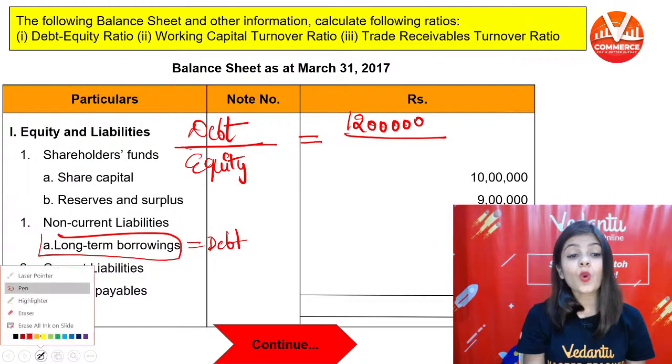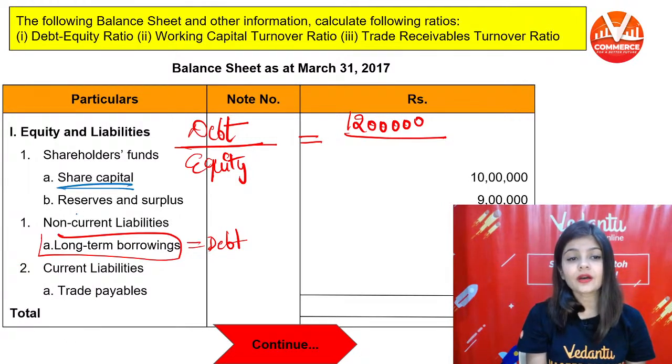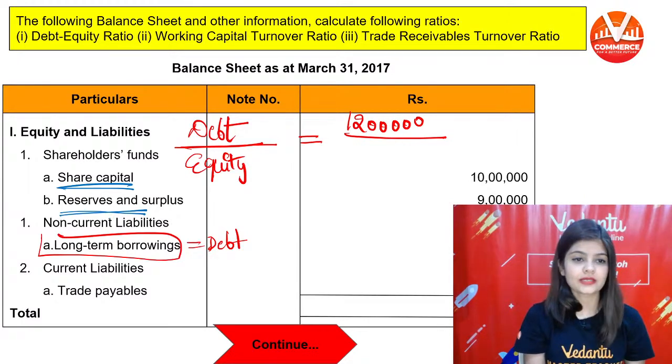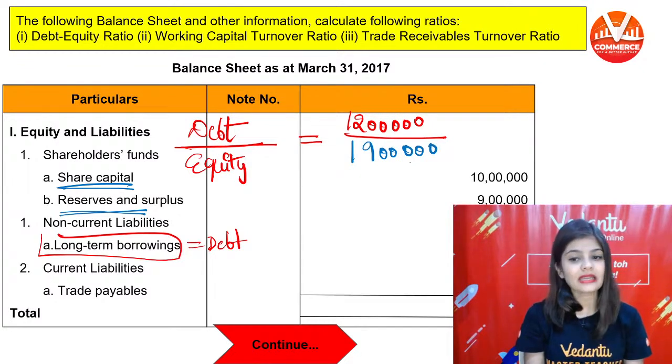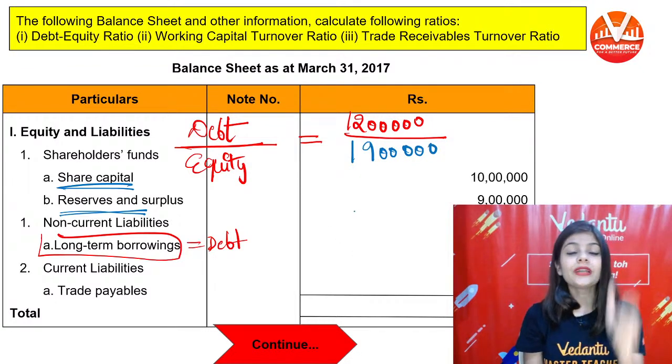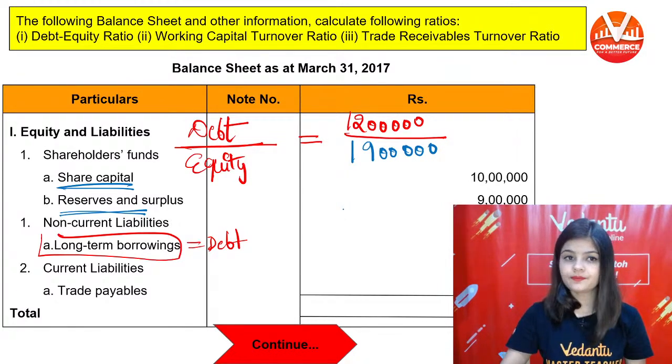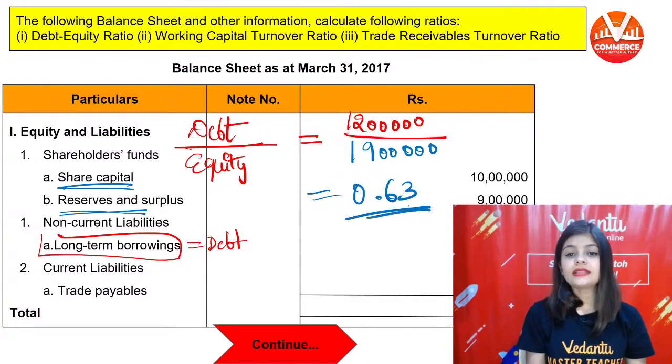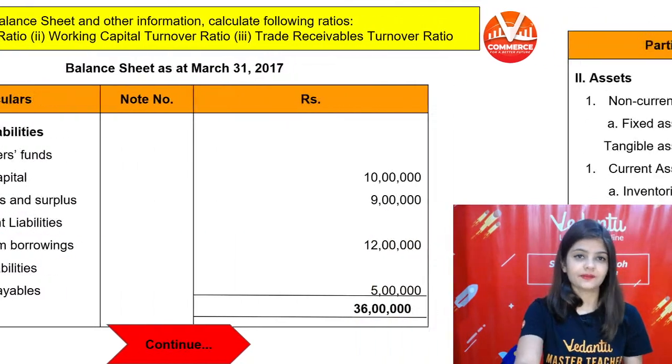Equity is equal to share capital plus reserves and surplus. So share capital plus reserves and surplus is 10 lakh plus 9 lakh, equal to 19 lakh. So debt equal to 12 lakh, equity equal to 19 lakh. So 12 lakh divided by 19 lakh is equal to 0.63.